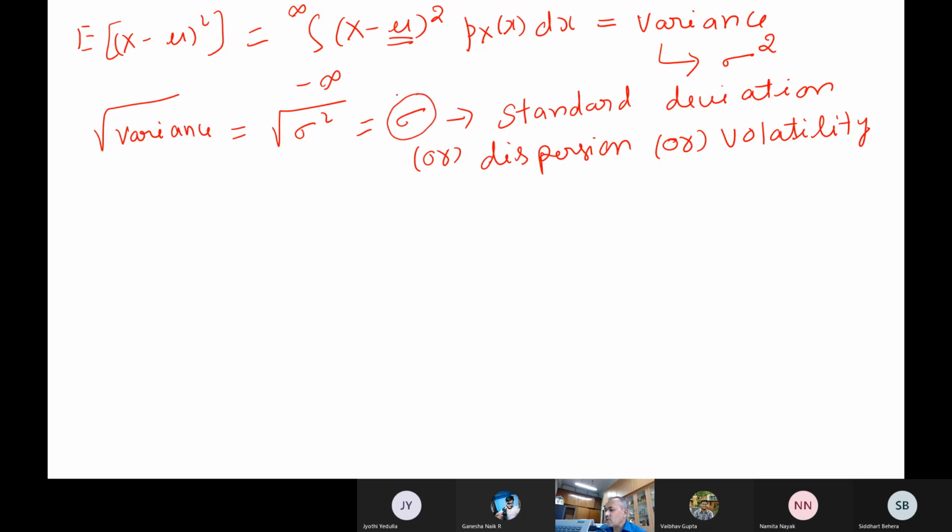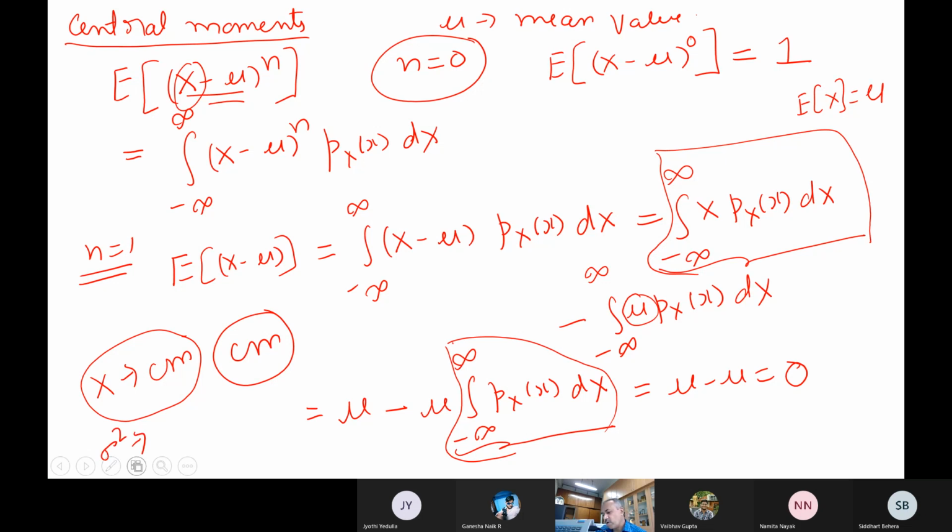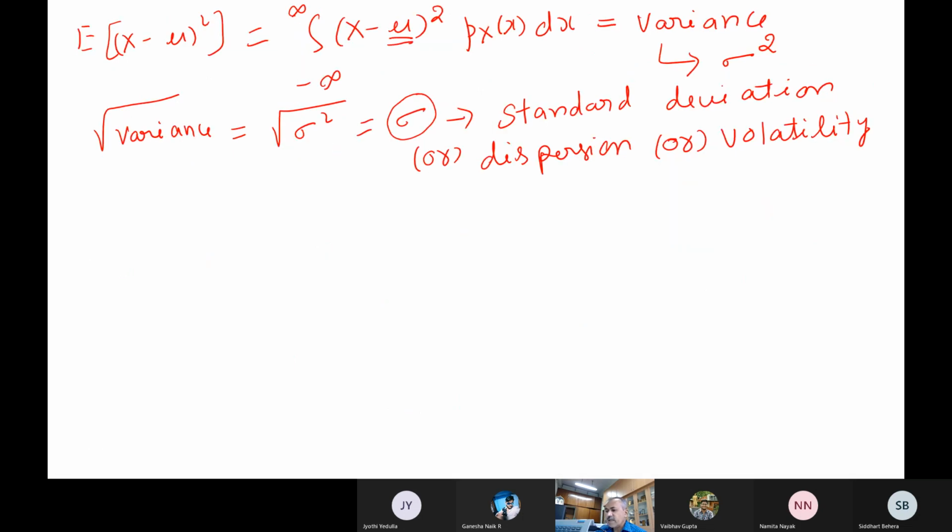And why is the standard deviation used? The reason is as follows. What are the units of the mean value? If the random variable x is in centimeters, what will be the unit for the mean? It will also be in centimeters. Now what will be the units of the variance? Variance is x minus mu whole square, so what will be its units?